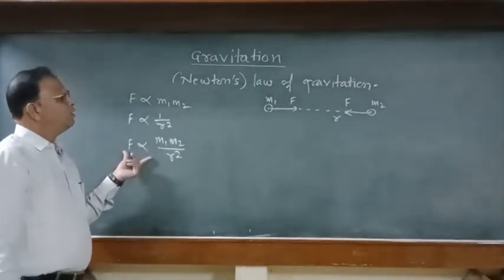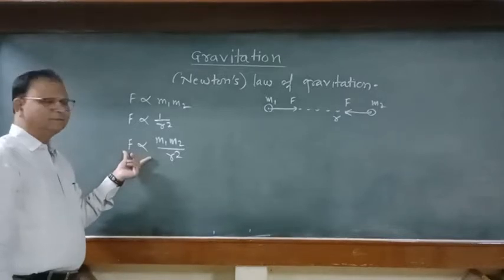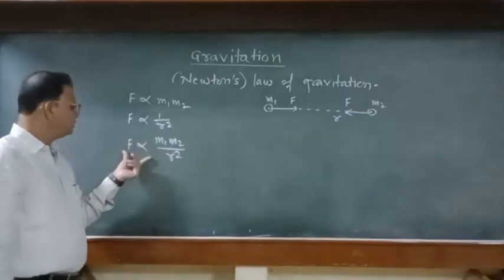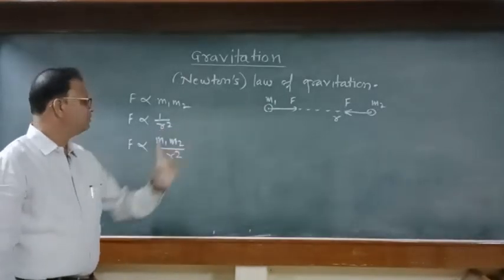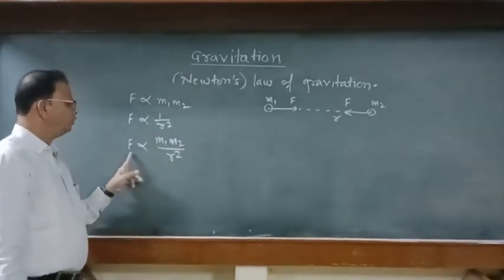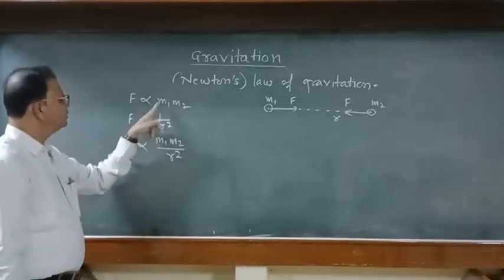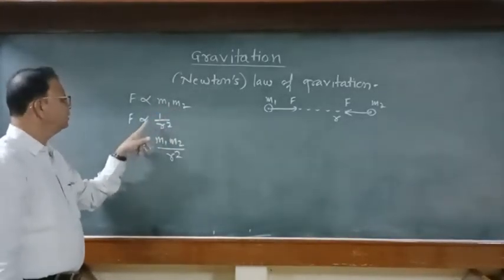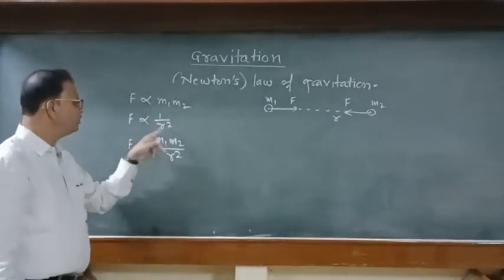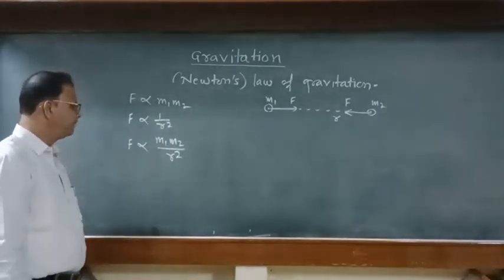So Newton's law of gravitation, again we can see this statement: every particle of matter attracts every other particle with a force which is directly proportional to the product of their masses and inversely proportional to the square of the distance between them.